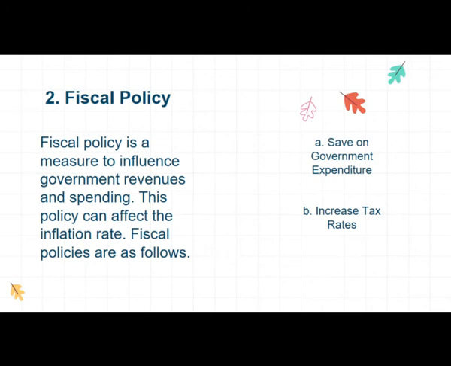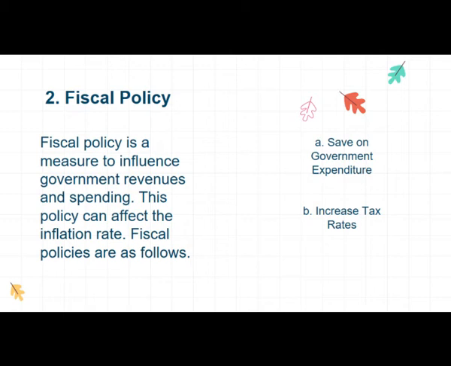Fiscal policy. Fiscal policy is a measure to influence government revenues and spending. This policy can affect the inflation rate. Fiscal policies are as follows. A. Save on government expenditure. The government can reduce inflation by reducing spending, so that the demand for goods and services decreases, which in turn can reduce prices.